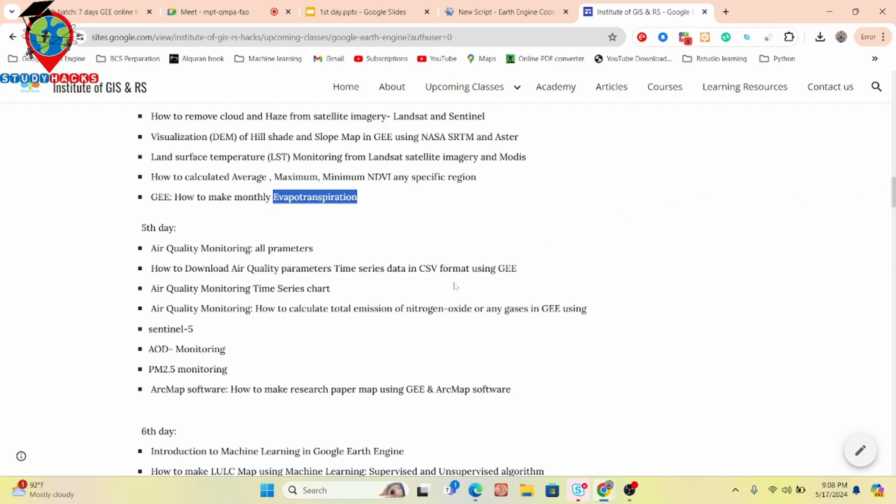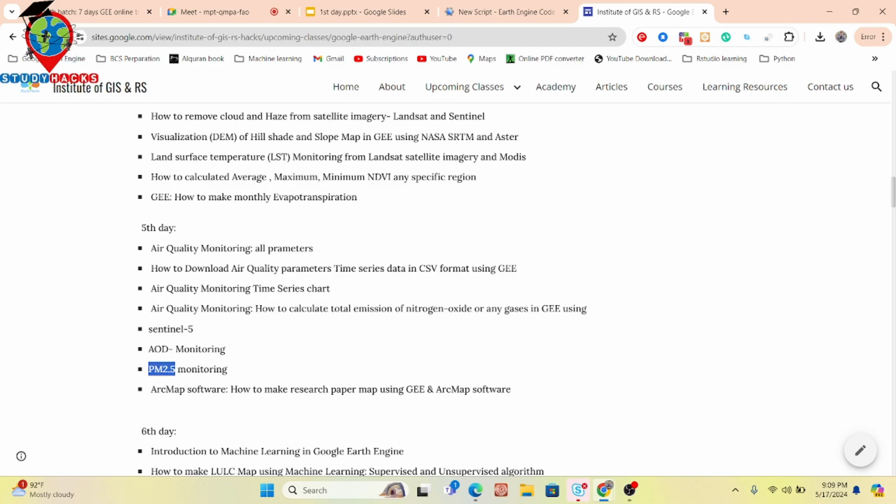We discuss air quality monitoring time series charts, how to calculate the total emission for any specific gases using Google Earth Engine, how we can easily monitor the AOD, mainly aerosol optical depth, as well as how we can easily monitor PM 2.5, particulate matter 2.5.